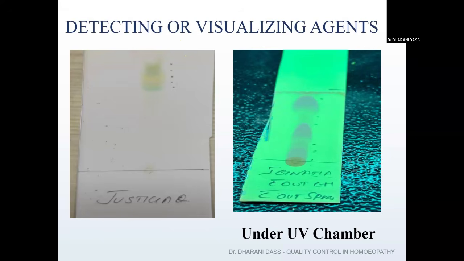So by comparing the RF value which we obtained with the RF value which has been mentioned in the HPI, we can come to know whether the finished product we are having is of good quality or not. And here you can see this next picture, it is an Ignitia. This is a picture taken under the UV light. So under UV light, you can see the difference in the color, right?